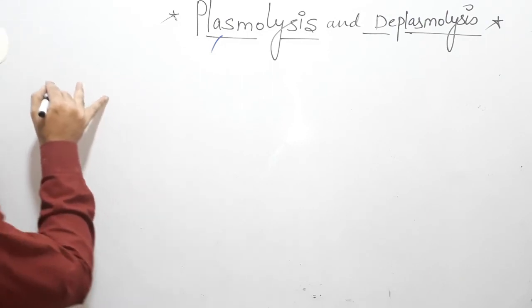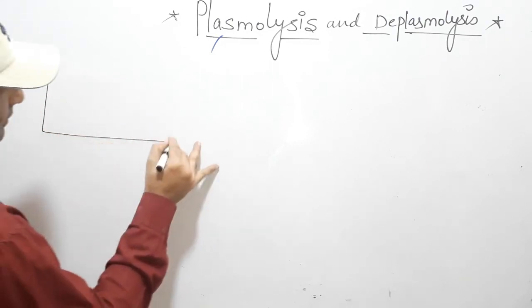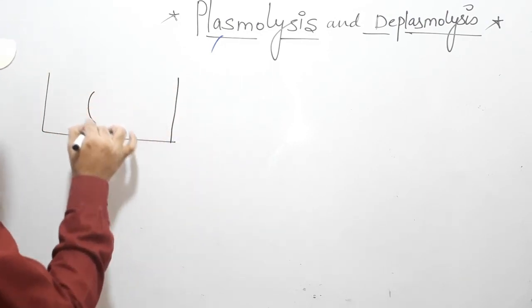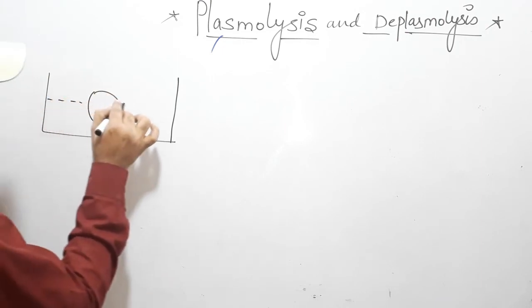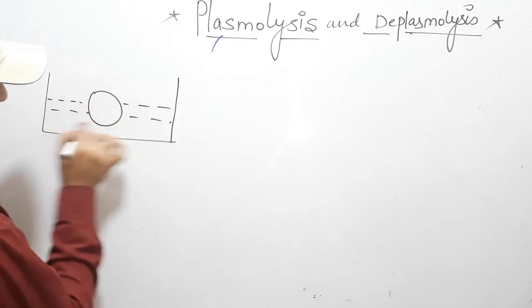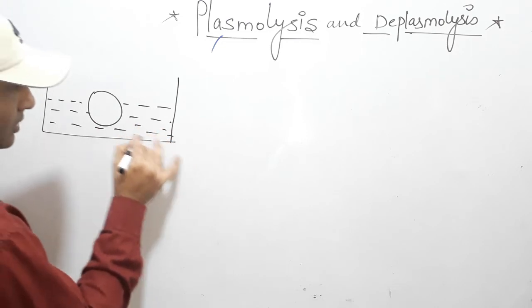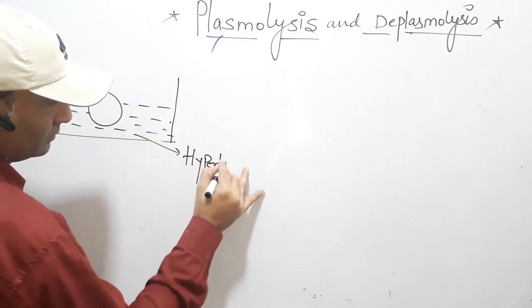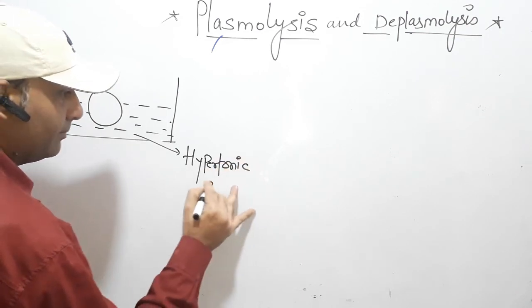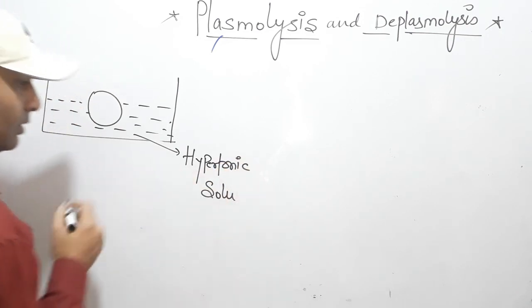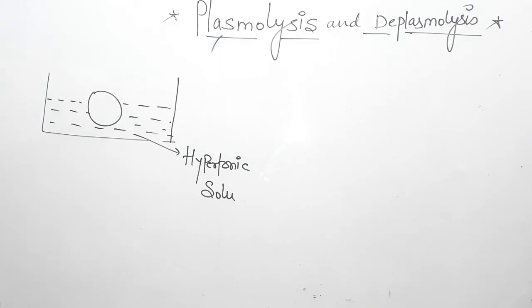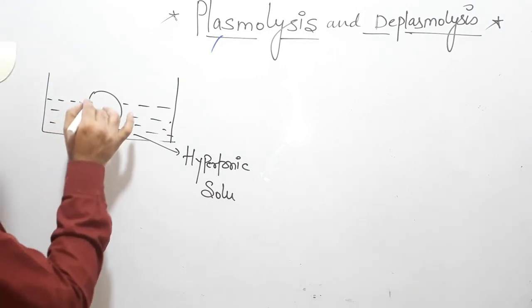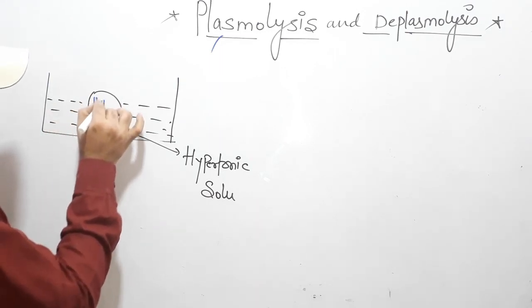When we keep the plant cell into the hypertonic solution, the solution in the cytoplasm is hypotonic.